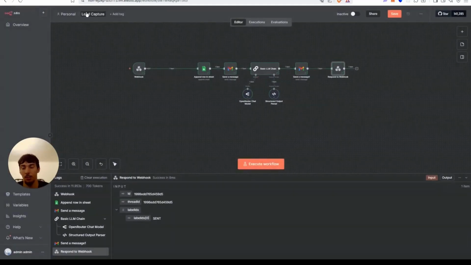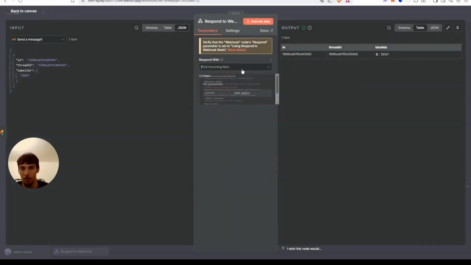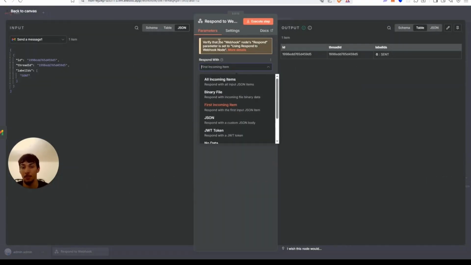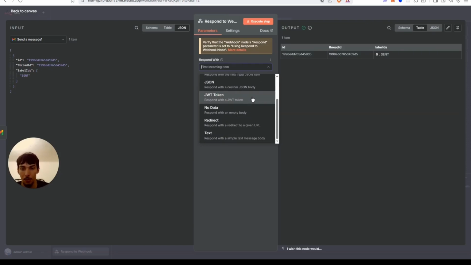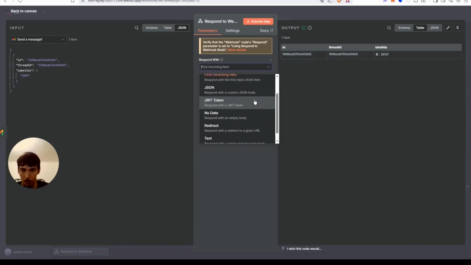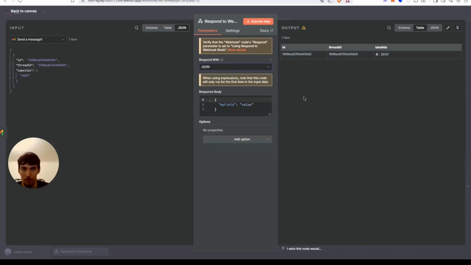So the reason it triggered last time is because the workflow of course didn't finish, because we did the first incoming item, and the first incoming item could also be an error. So we're going to do this here, JSON, and then we're going to want to do name.